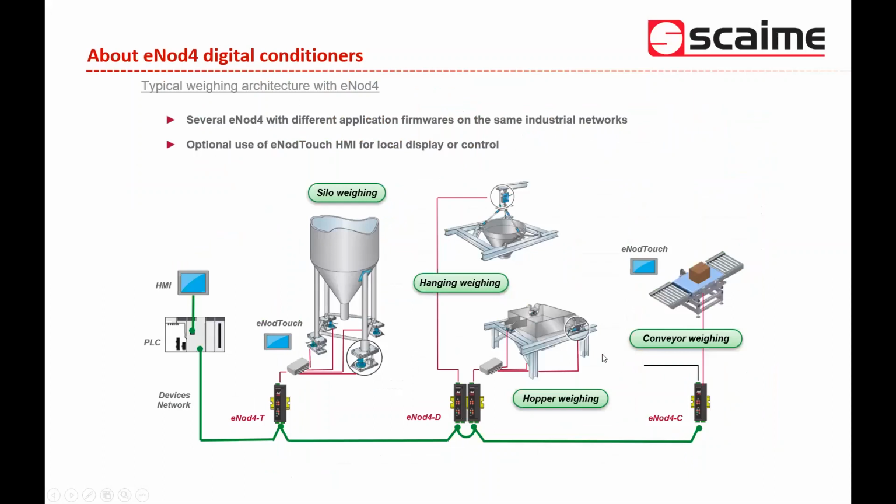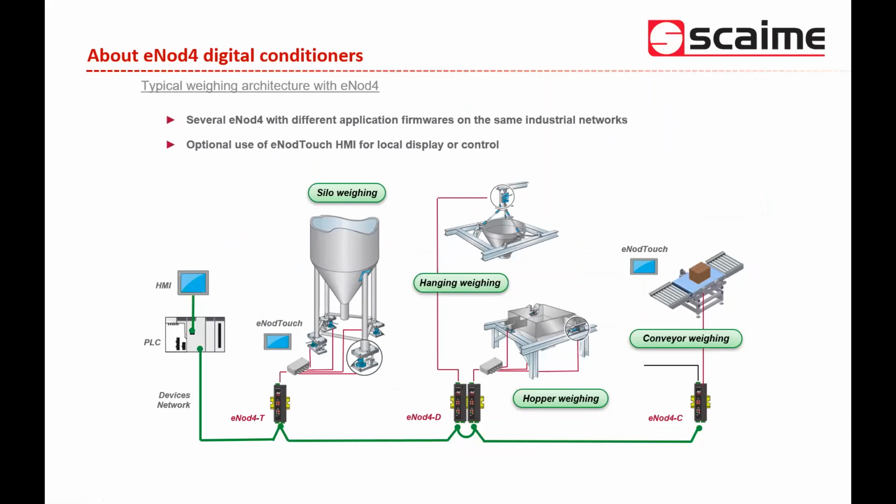Now, a few words about the architecture. As defined before, eNote4 is a range of digital transmitters. It means that you can connect them to a digital network going through the factory, and it is possible to connect different versions of eNote4 to the same network.